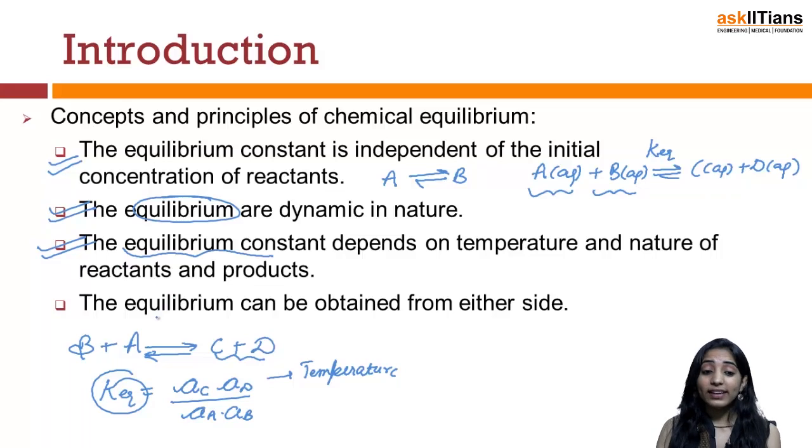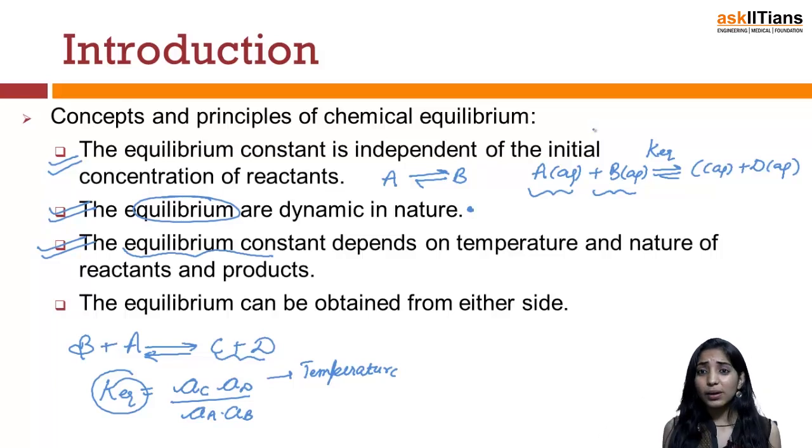Now the fourth point states that the equilibrium can be obtained from either side, and this is what we discussed when we were doing point 2 also. For example, if you are starting from A, you can go to B, in a simple reaction where you have a reactant A and a product B. Either you can start from A, where A will act as the reactant and react with itself or with some other substance and lead to the formation of the product. The other thing that can happen is that equilibrium can also be achieved from the backward direction, where the products B start converting into the reactants.